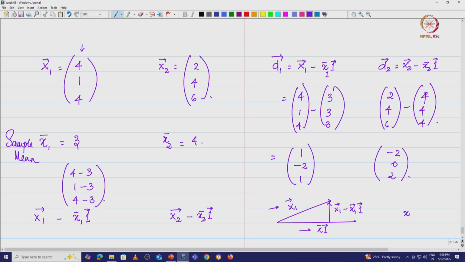It is very interesting if you check it out: the dot product of x 1 bar into the 1 vector with this d 1 vector is always equal to 0. That means these two are perpendicular, which is very interesting. Similarly, x 2 bar into the 1 vector dotted with the deviation vector is 0.